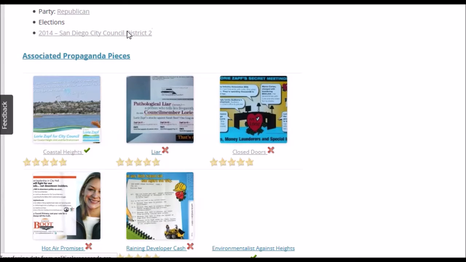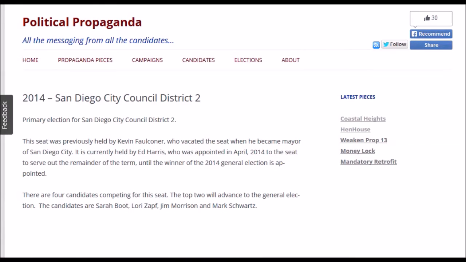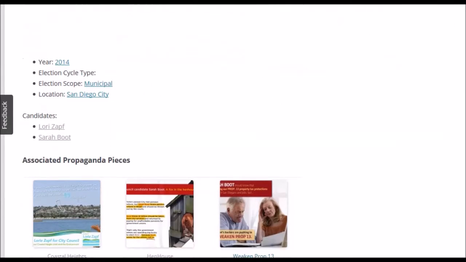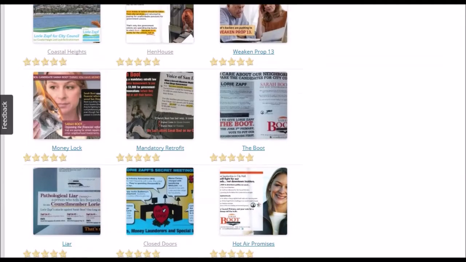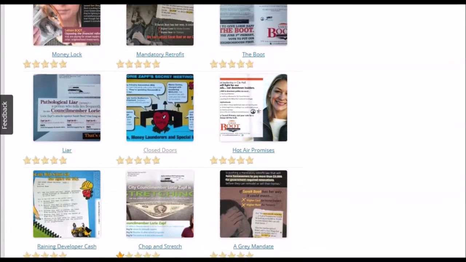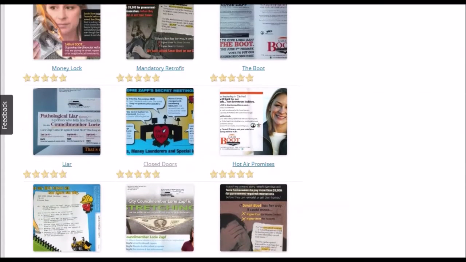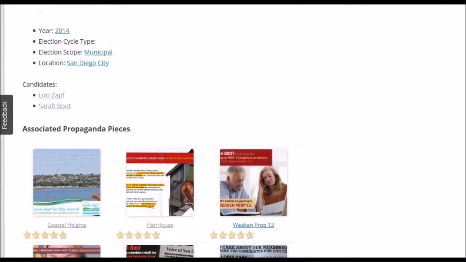We can also learn more about the election. If you click on the election, you can see the particular race in the election. You can see all the mail pieces associated with this race in the election. So you can look at the different components and see the mail pieces associated with them.